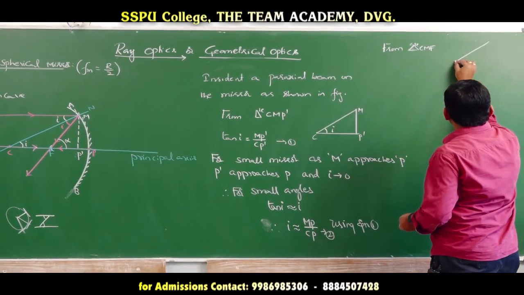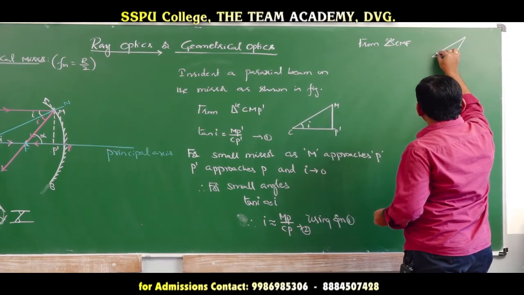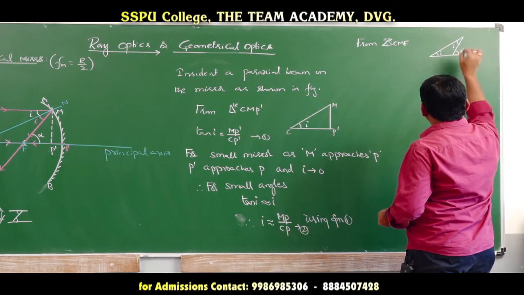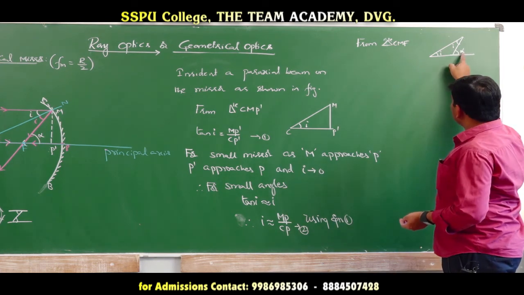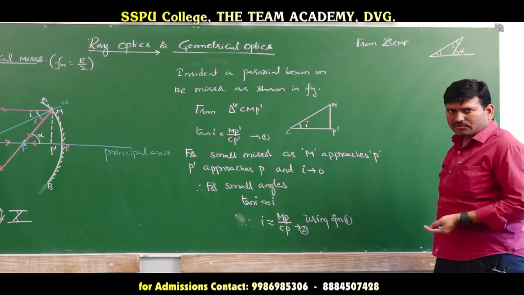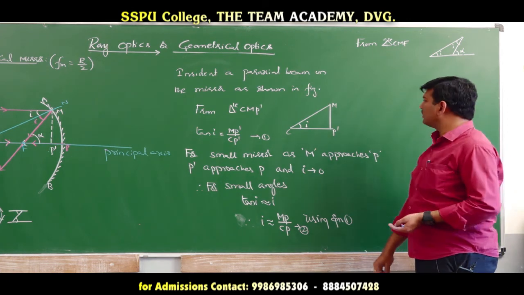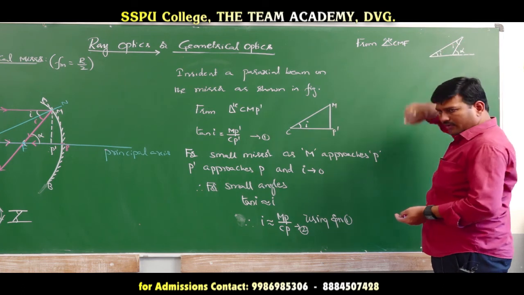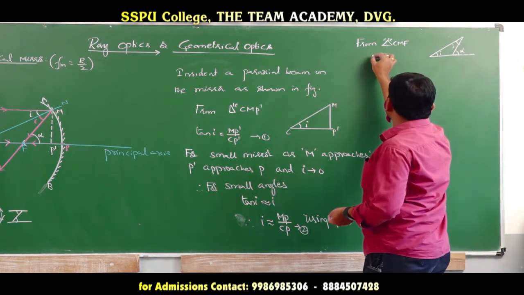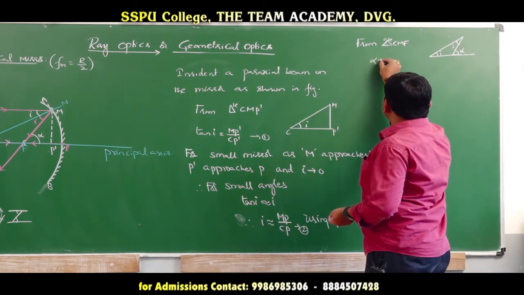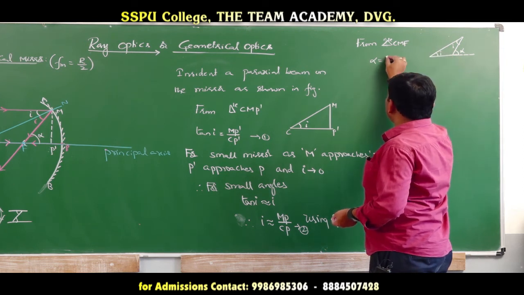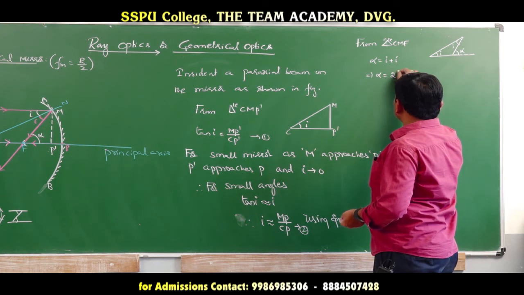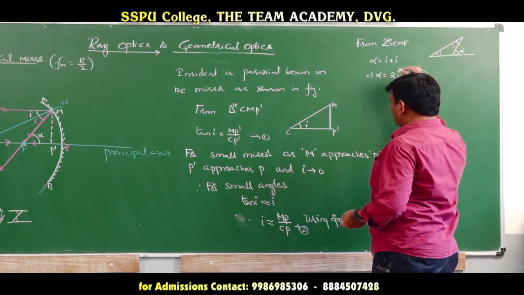In the CMF triangle, if I choose this angle as I, what is this? Alpha. Here, the exterior angle is equal to the sum of the opposite interior angles. From mathematics, we know that the exterior angle is equal to the sum of the opposite interior angles. Therefore, what can I say? Alpha is equal to I plus I, which implies alpha is equal to 2I. Take it as equation number 3.